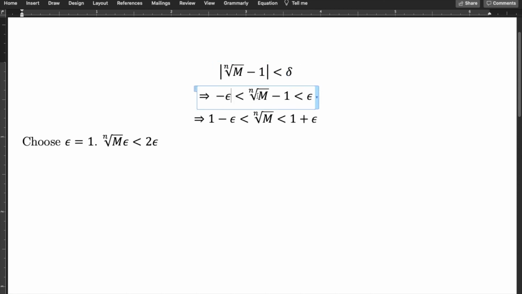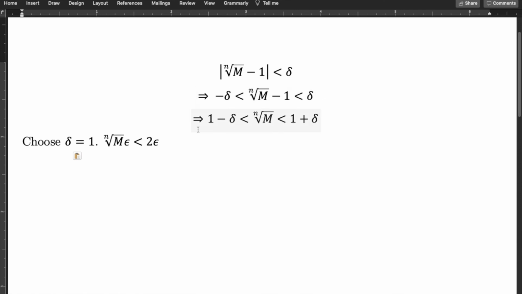This can be delta, because I am applying the definition of convergence on the limit of the sequence nth root of m. For any positive number this will be satisfied, so any positive number we can choose as delta. So if you choose delta, then everything seems fit and fine.